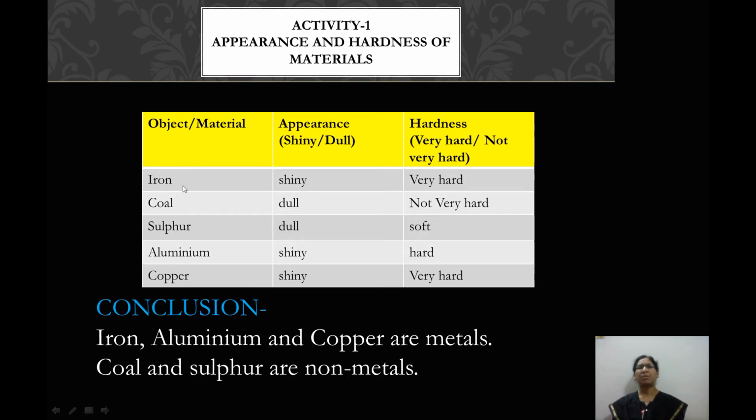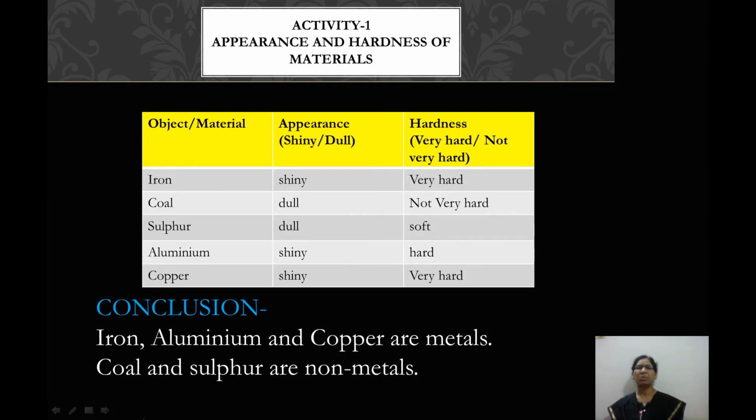Our first material was iron. It had a very shiny appearance and it was very hard also. So what do we conclude? We conclude that iron is a metal. Our next material is coal, which had a dull appearance and it was not very hard.